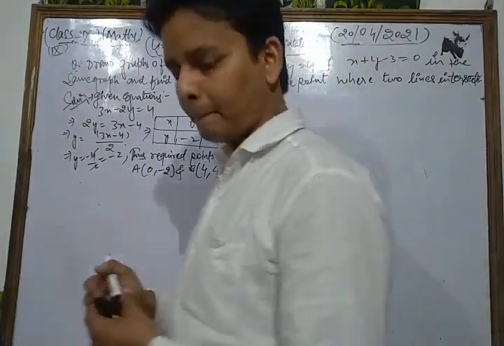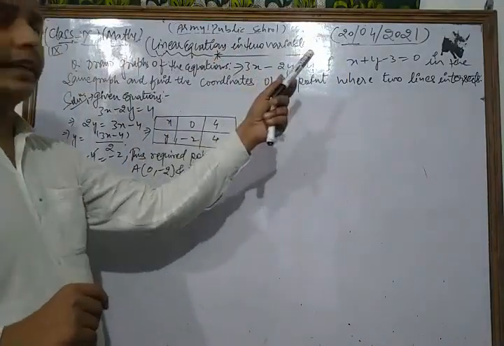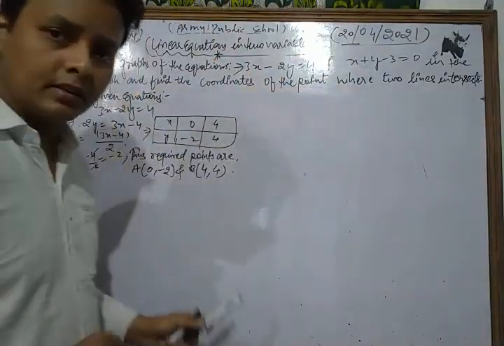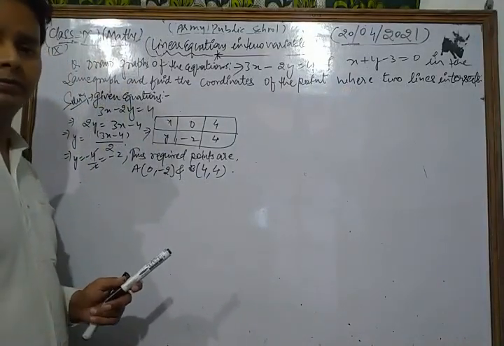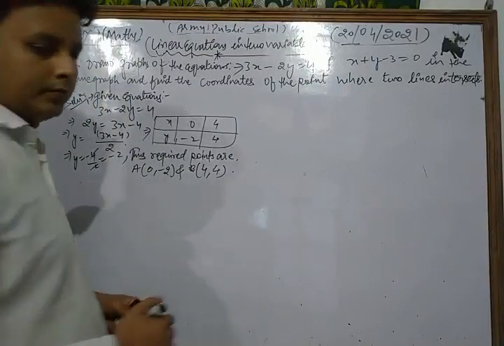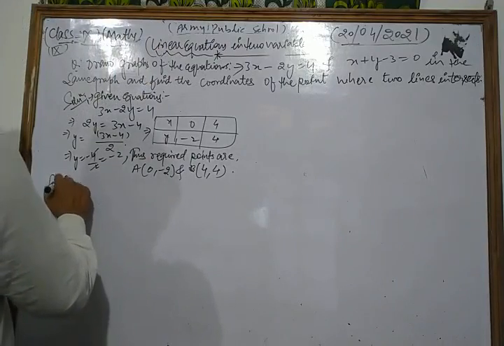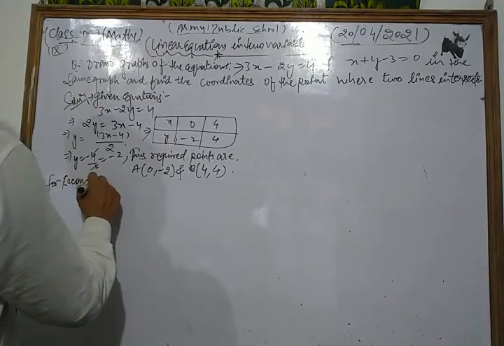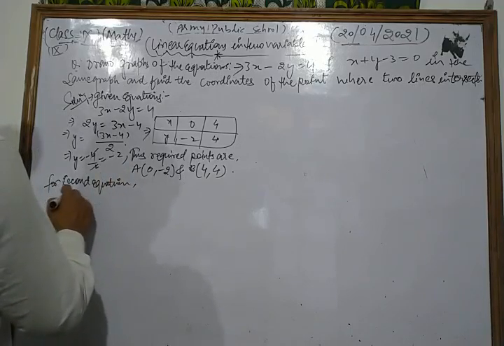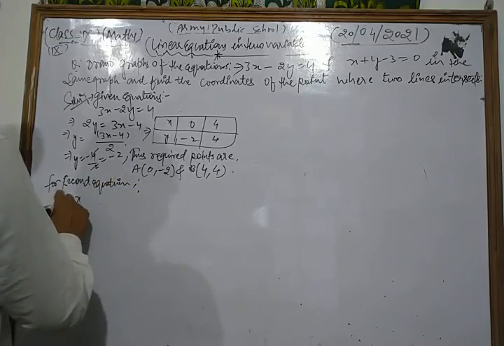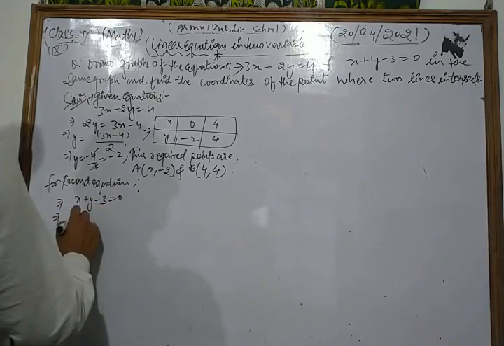Okay, dear students, now for the second equation we obtain the required points. For the second equation, that is x plus y minus 3 is equal to 0, first of all we express y in terms of x.